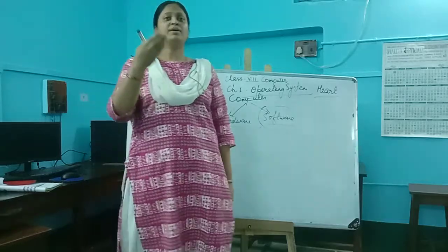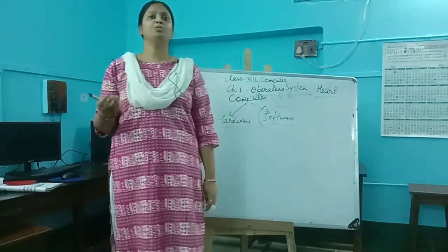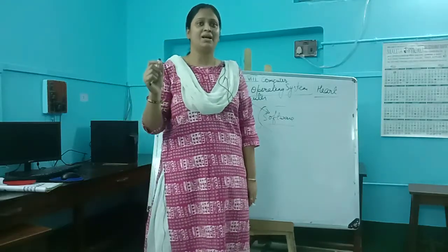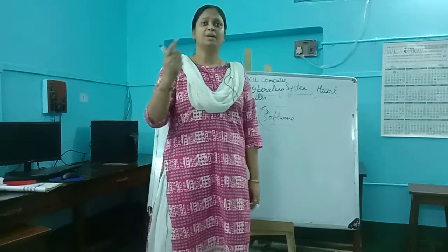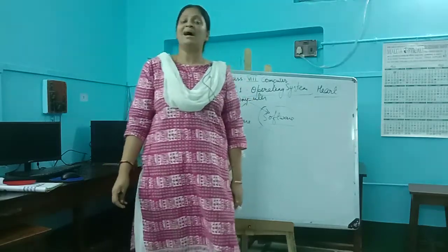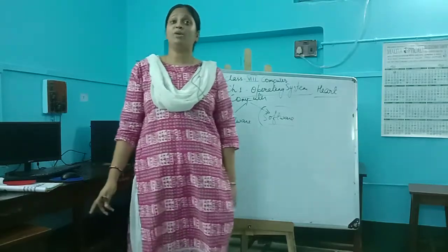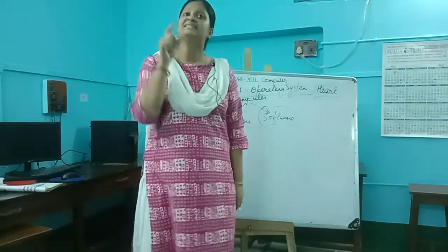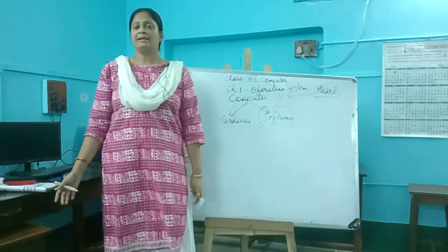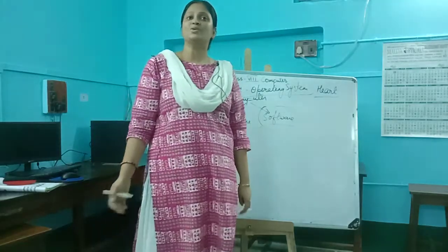The instruction with which you are telling a computer to perform a task will be written in a particular language or by using a component which is called software. So software are the parts which can only be seen but cannot be touched because they are present inside the computer, because those are only the instructions that can be fit inside the computer so that they can perform the task.